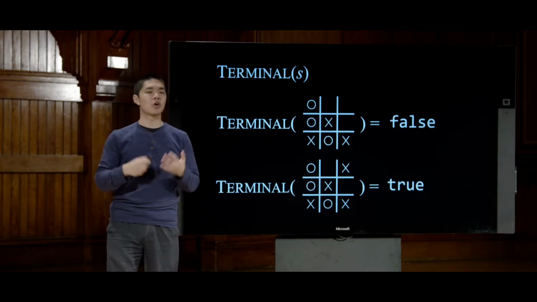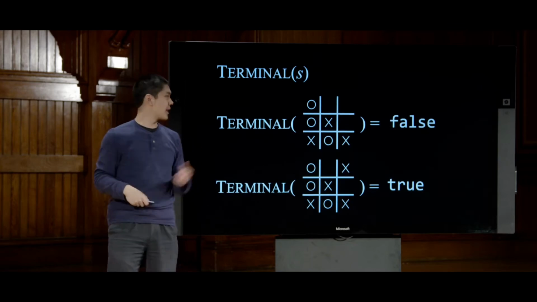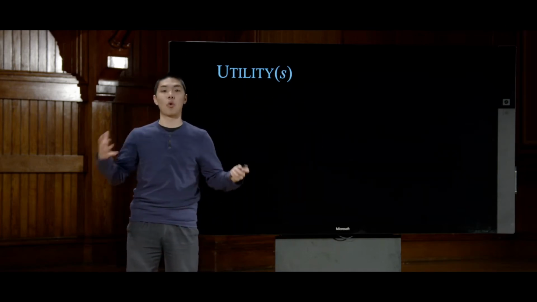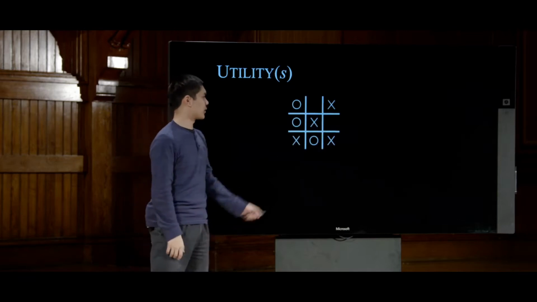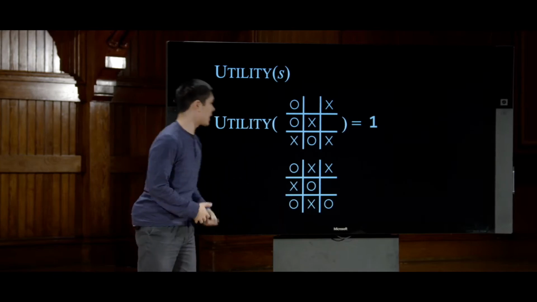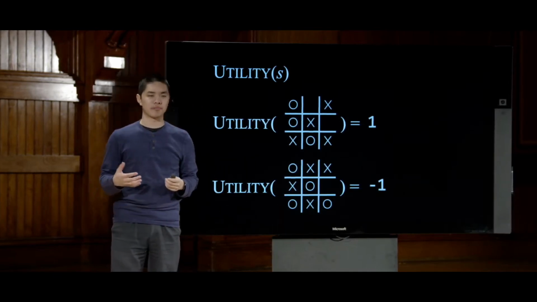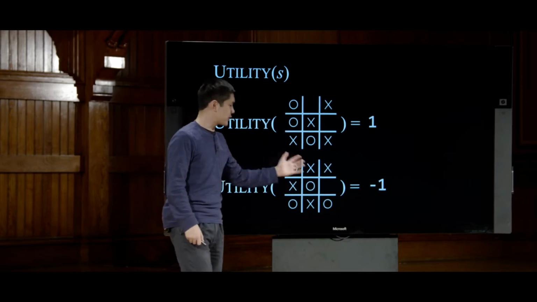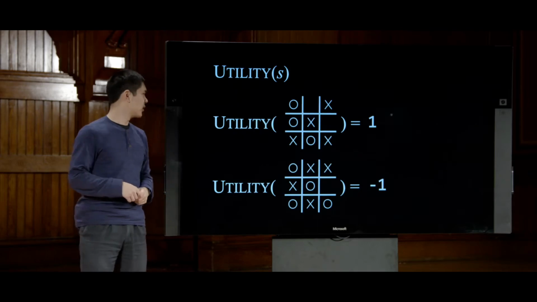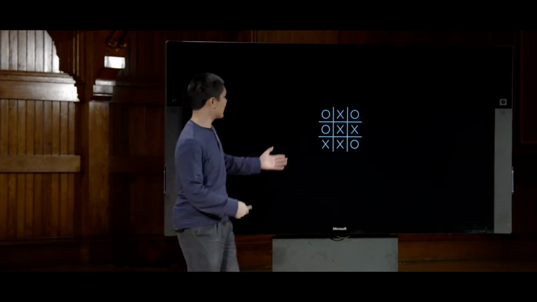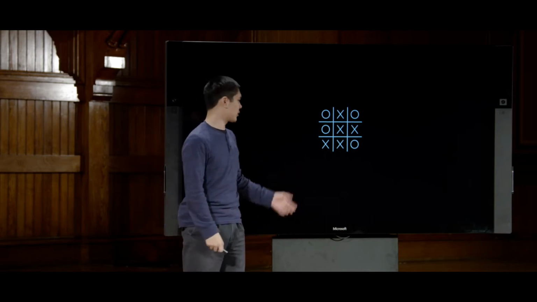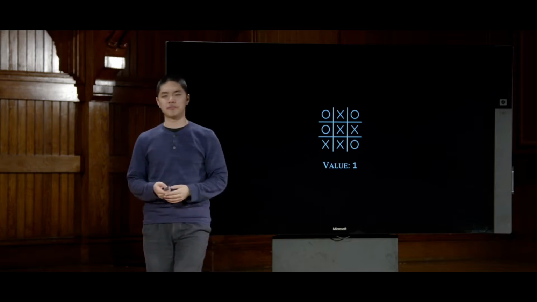Now we need to tell the AI what the value of each of those states is. And we do that by defining this utility function that takes a state S and tells us the score or the utility of that state. So again, we said that if X wins the game, that utility is a value of 1, whereas if O wins the game, then the utility of that is -1. And the AI needs to know, for each of these terminal states where the game is over, what is the utility of that state. So if I give you a game board like this, where the game is in fact over, and I ask the AI to tell me what the value of that state is, it could do so. The value of the state is 1.